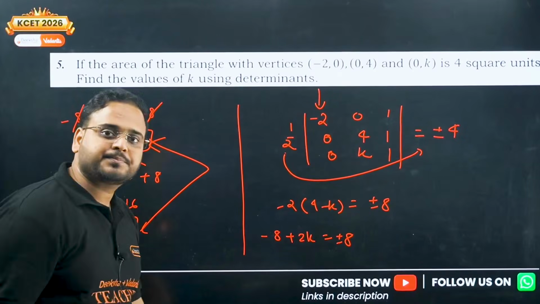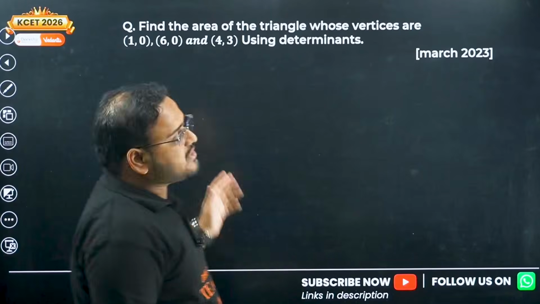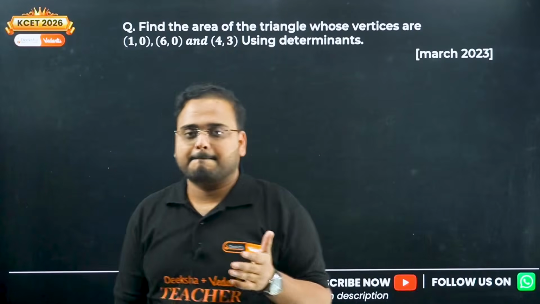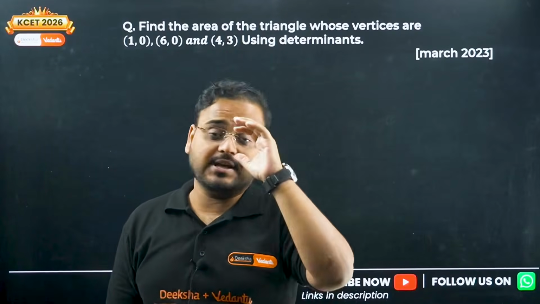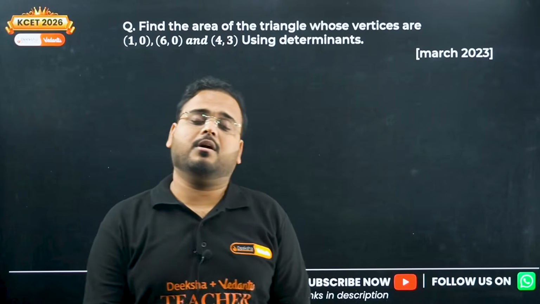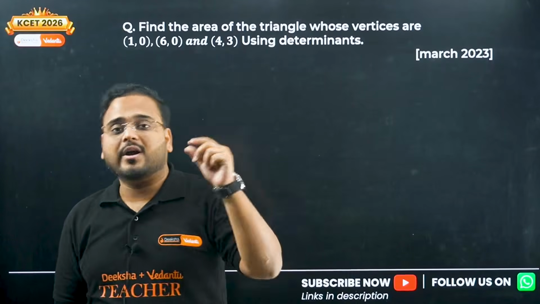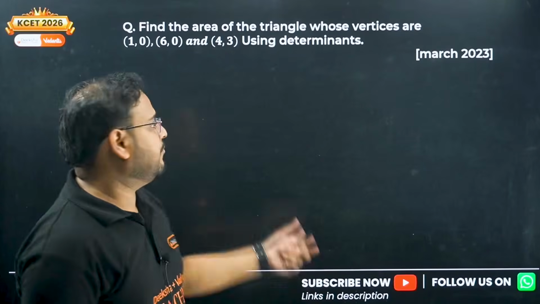2 mark. Have a look. So the type of questions you can predict is very, very simple. Properties based questions in the MCQs, area of triangle based questions, or equation of a given line when 2 points are given. That question can come. Missing variable question can come, or area you have to find, that question can also come, like this one.